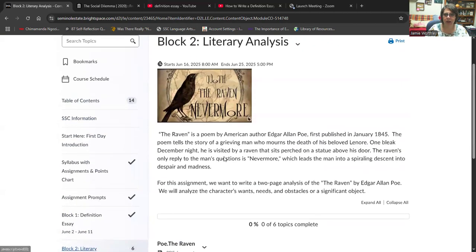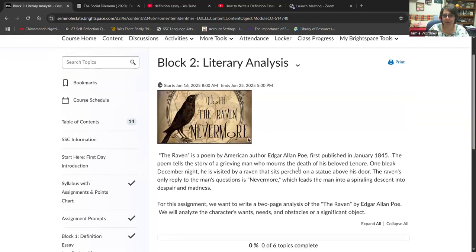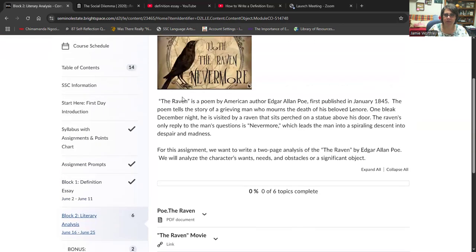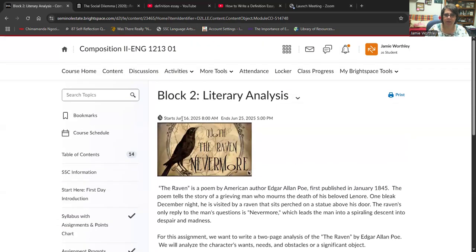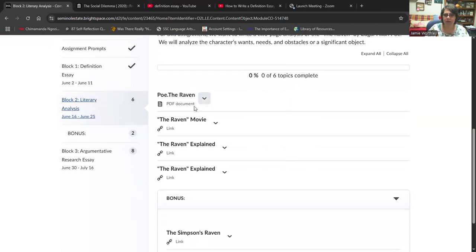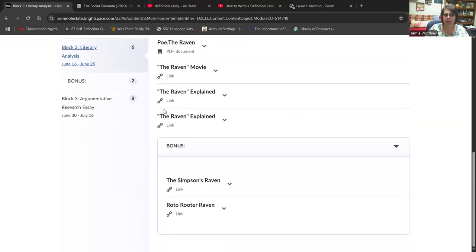We're going to go into a literary analysis essay, and that is over The Raven. So we're going to read The Raven. Here is, I don't know why you can't open these. Maybe because of the time that I put, because it starts June 16th. But anyway, I might see about that. But here's The Raven. That's the full poem. There's the full poem of The Raven. Here's the Raven movie that you can watch to get a better understanding of what's going on. Here's a couple of links where The Raven is explained.